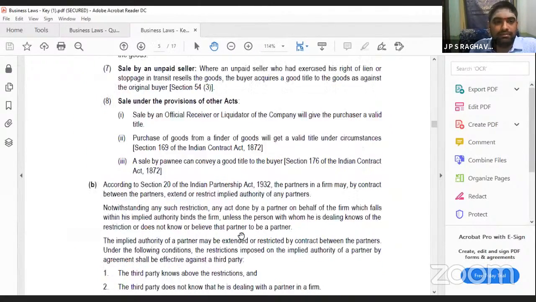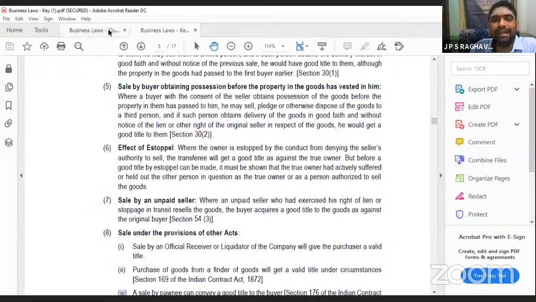Answer: if you have written all the 8 points or 7, even 6 points, you can get the whole mark. Even if you have written 6 points, you can get the whole mark. If you have written only some points, or only headings, allot yourself only 3 marks. If you have written explanations also, then you can allot complete marks.